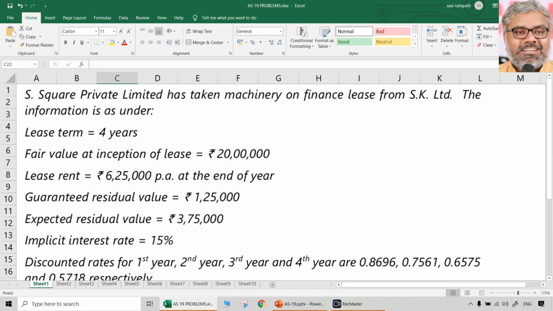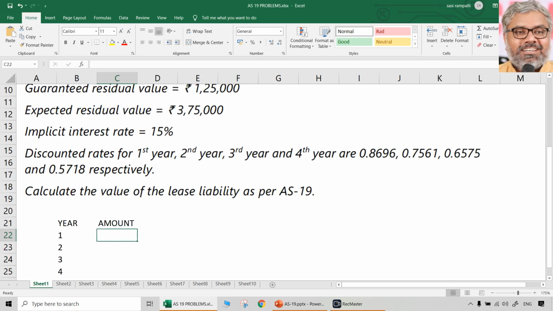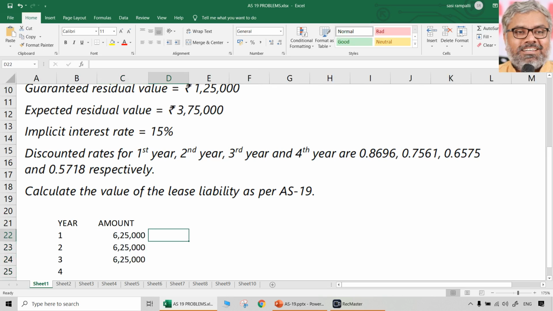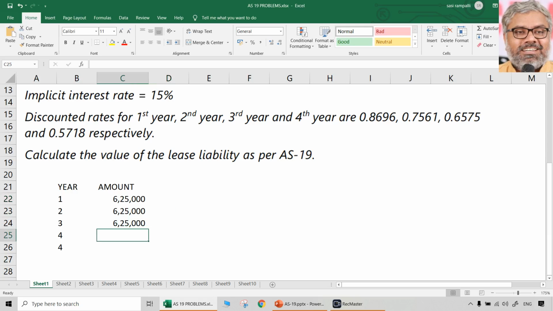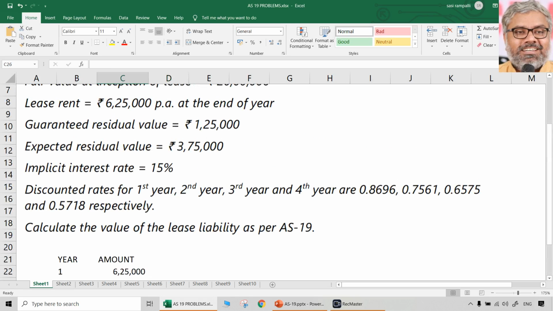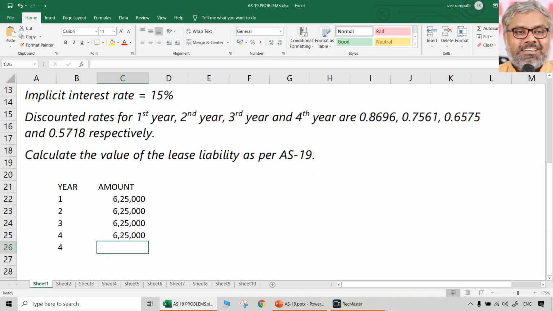So 4 years is the lease term and lease rent is 6,25,000 per annum at the end of the year. End of the year is also an important point. Whenever we are discounting anything, we have to calculate the discounted amounts at the end of the year only. So 6,25,000 each year's lease rent is there. And after the lease term is finished, at the end of the 4th year, there is a guaranteed residual value of 1,25,000.